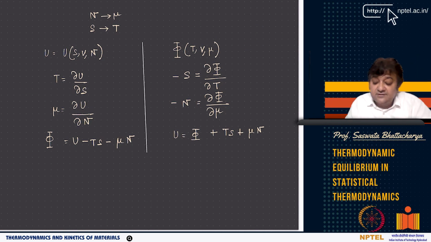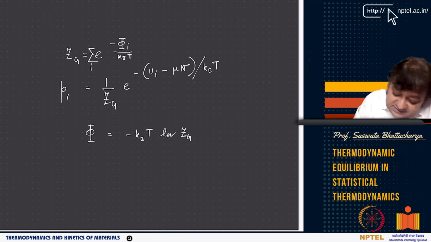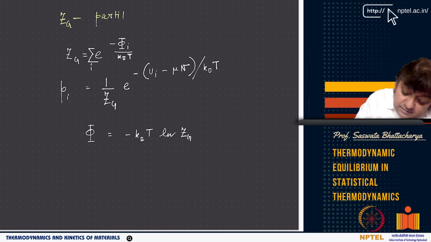We can use different other notations. So minus N, as you can see, is the derivative of the grand potential energy with respect to mu, and that will give you N. That is why it becomes very useful when it comes to understanding or obtaining phase diagrams. So when we write Z, it is nothing but the grand canonical ensemble partition function, which is why it is called grand canonical.